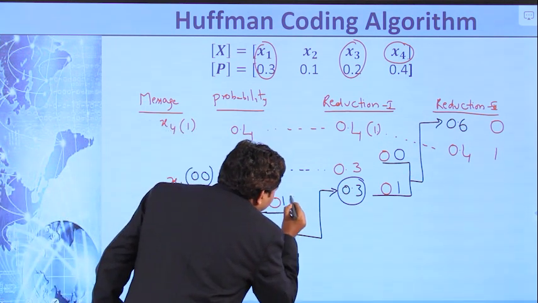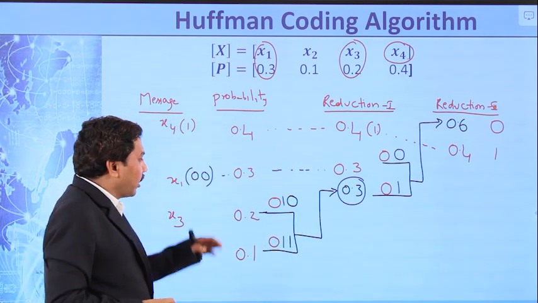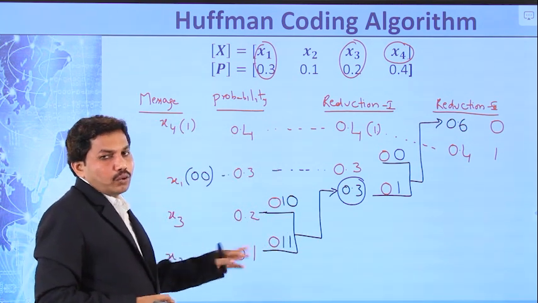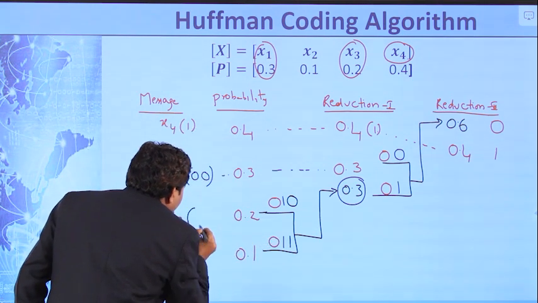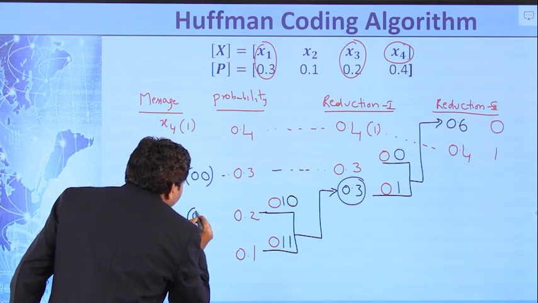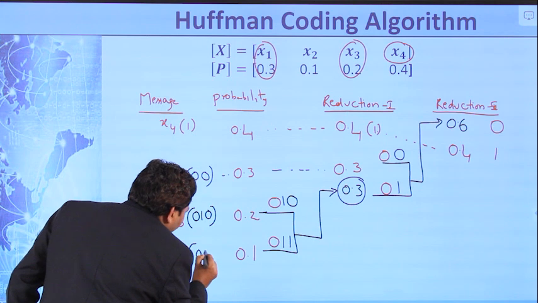Assign binary 0 to the upper one, 1 to the lower one. Now, the code for this 0.2 is 0, 1, 0. The code for this one is 0, 1.